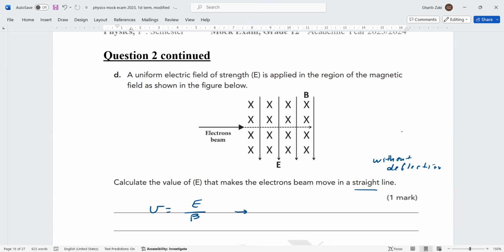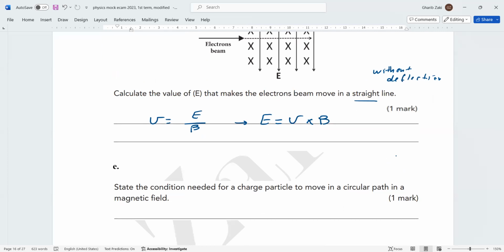Rearrange this formula because we need E. So it's v, the velocity, multiplied by magnetic flux density. The velocity we already got, and the magnetic flux density is given. So the electric field strength equals 1.58 times 10 to the power of 7, multiplied by magnetic flux density 4.5 times 10 to the power negative 3. The answer is 7.11 times 10 to the power 4. The unit is volt per meter.